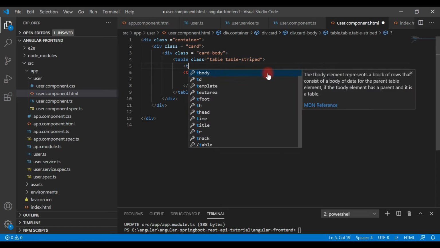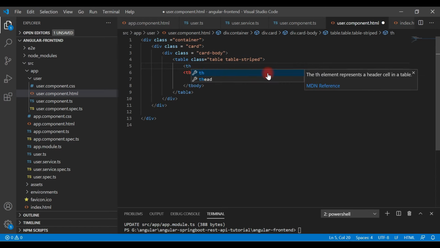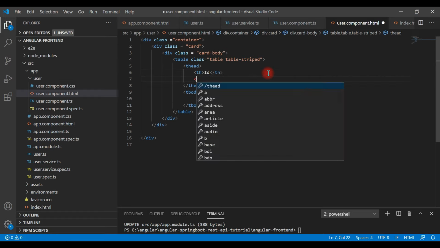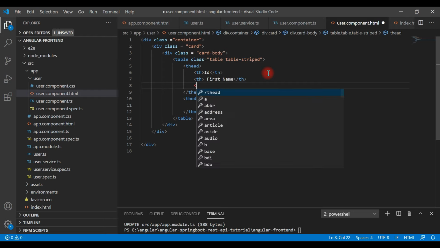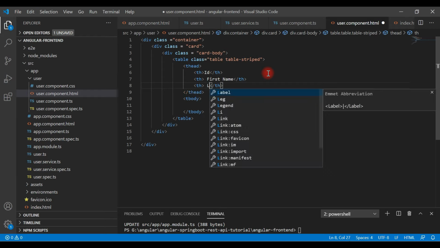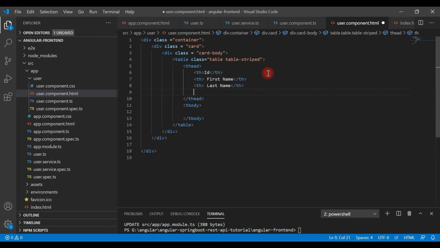Let's call table header, and inside table header we define the columns, that is th, let's say id, and then first name and then last name, and then email.